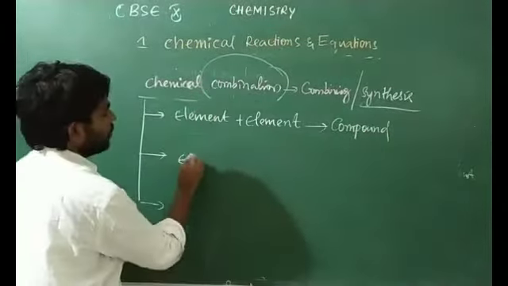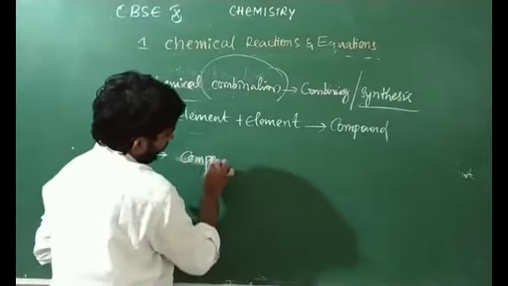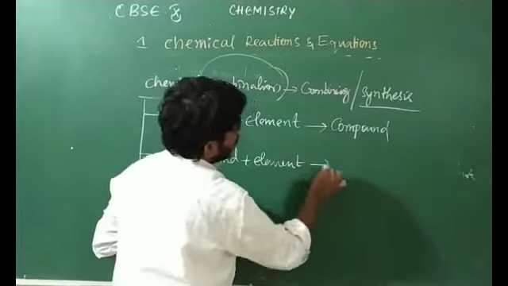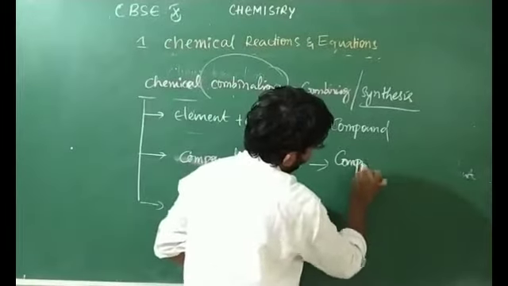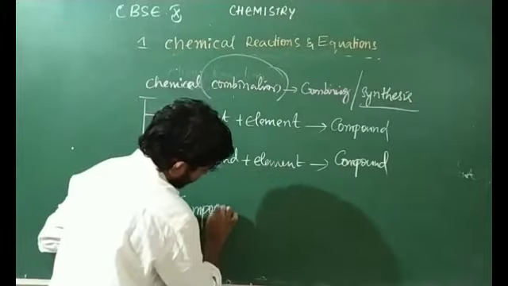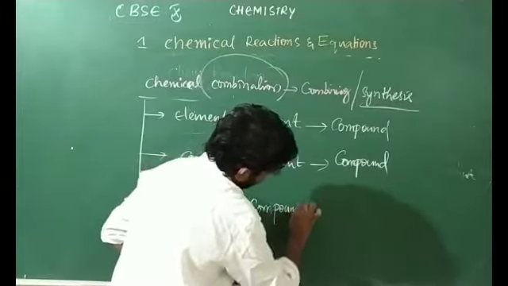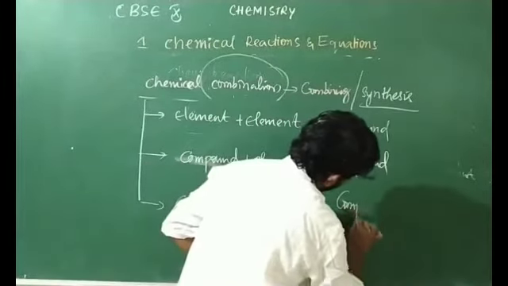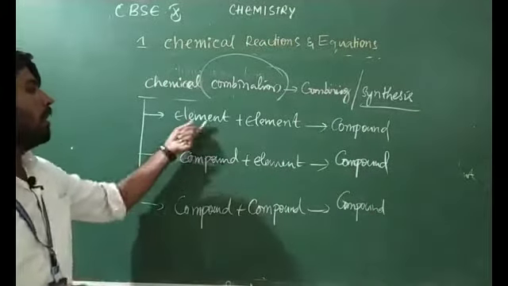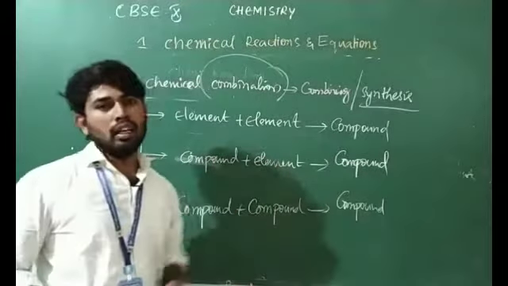The second is compound and element giving rise to a compound. One more is compound plus compound reacting and again forming a single compound. These are the three types of chemical combination reaction: element and element giving compound, compound and element giving compound, compound and compound again giving compound.